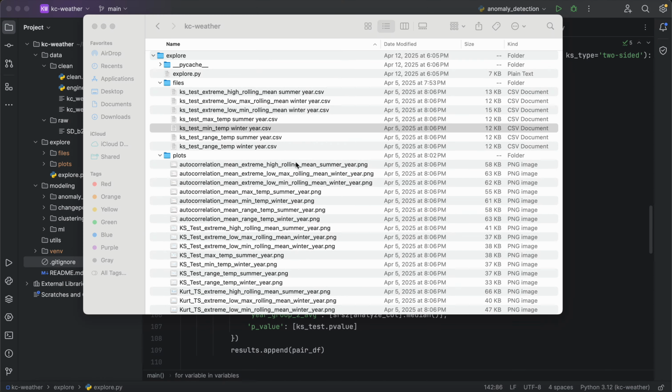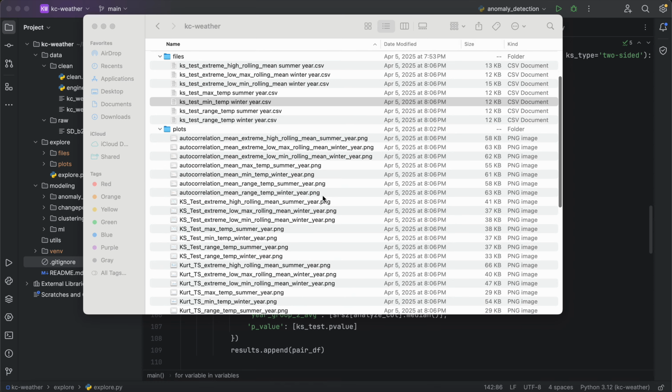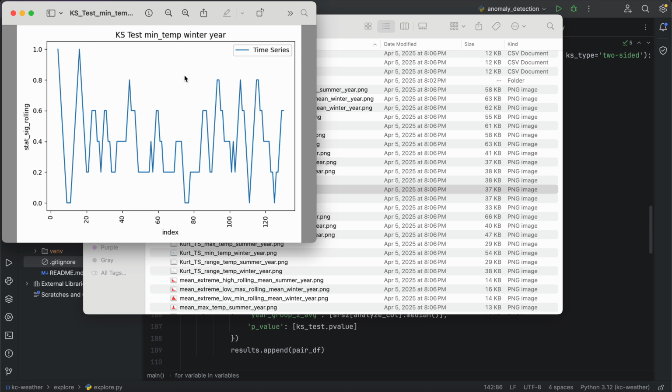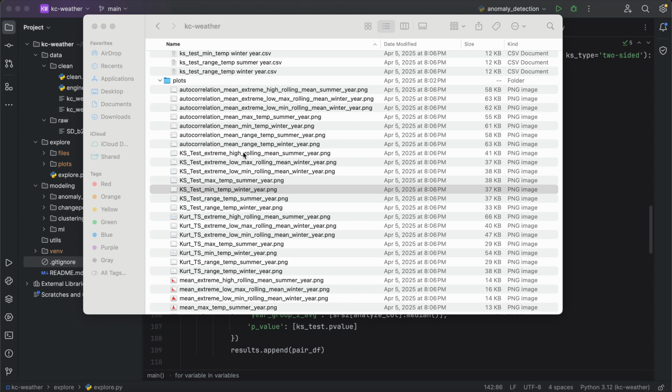So I actually have some plots of this. If we look at the KS test, this is the rolling statistical significance over time. So that's that last column that we looked at. And again, this kind of looks like white noise to me. There are local patterns, but not anything that's systemically changing over time.